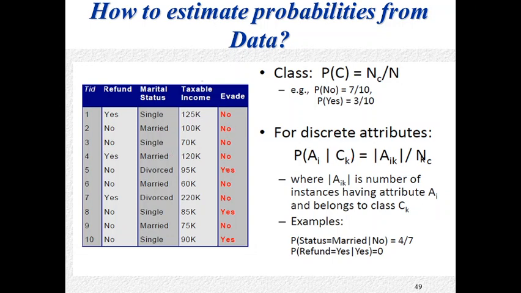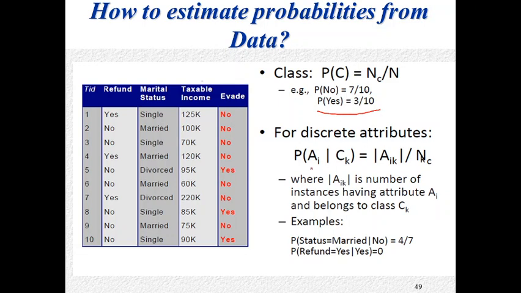And here, how many classes are there? You just count how many no instances are there. There are 7 no instances. Therefore, the probability of the no class is 7 by 10 and the probability of the yes class is 3 by 10. Okay, you compute and keep it.